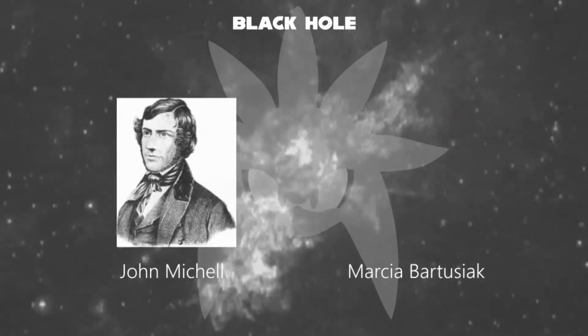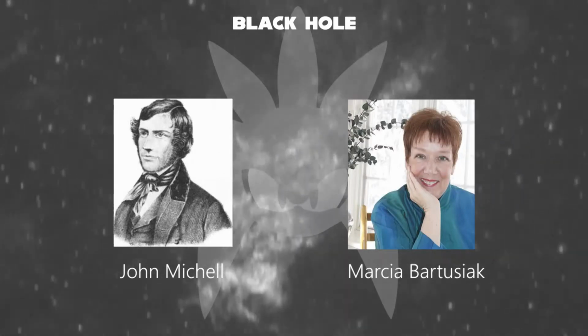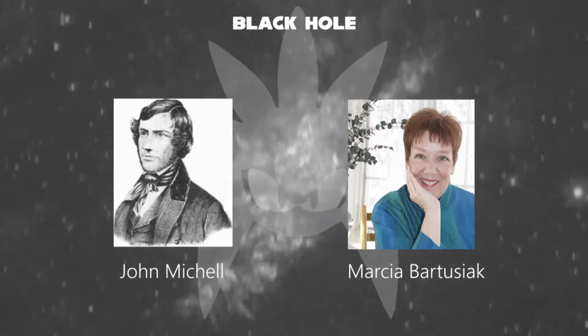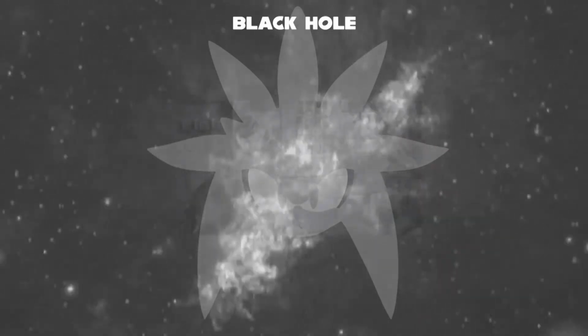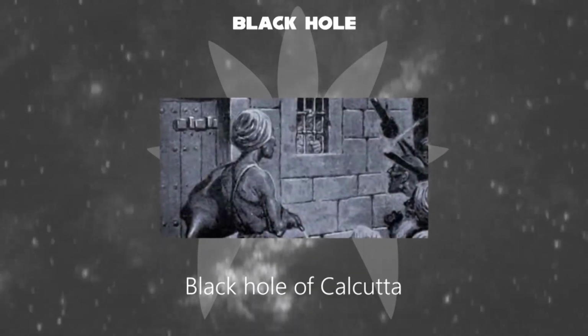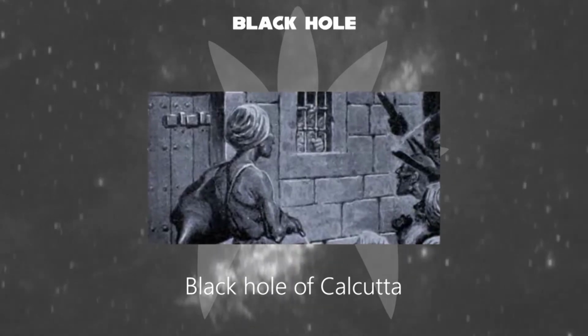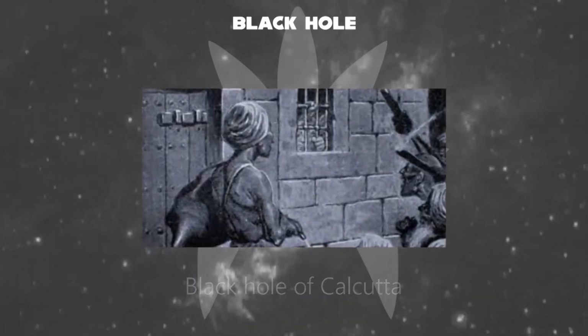John Mitchell used the term dark star, and in the early 20th century, physicists used the term gravitationally collapsed object. Science writer Marcia Bartusiak traces the term black hole to physicist Robert H. Dicke, who in the early 1960s reportedly compared the phenomenon to the Black Hole of Calcutta, notorious as a prison where people entered but never left alive.